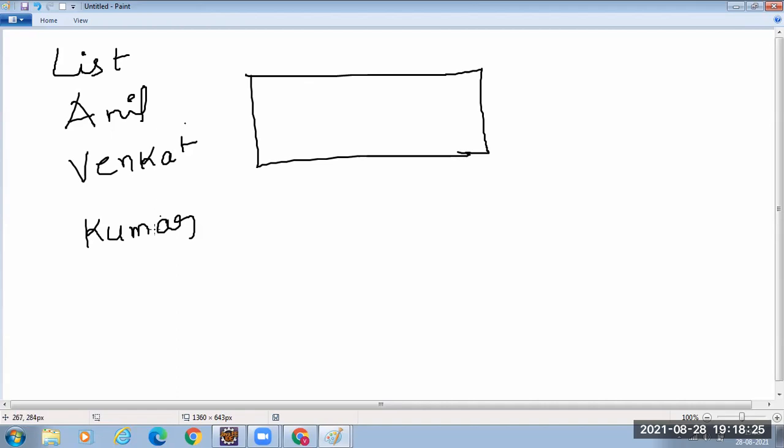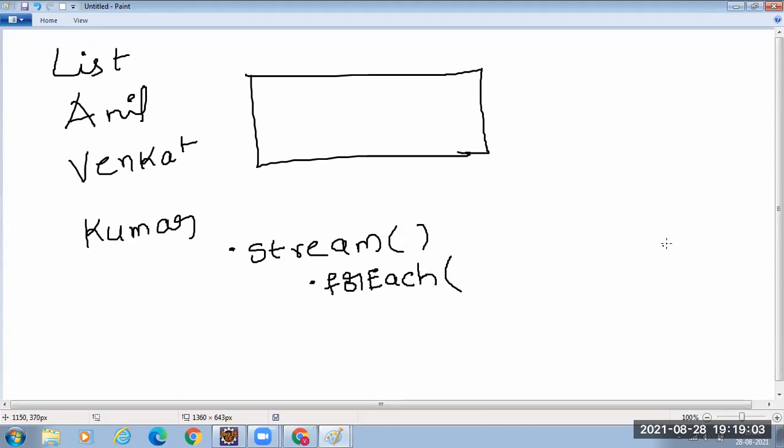How to call it: the stream method is added in the Collection interface. Hope you know that Collection is the root interface in the collection hierarchy. So whenever you call dot stream on the list, it converts the list into a stream. Then I want to display all the elements in the stream. There is a terminal operator called forEach. You have to call forEach.